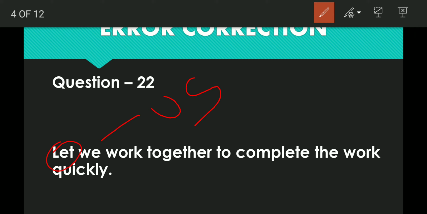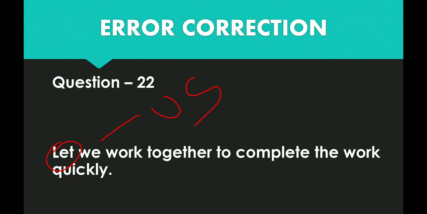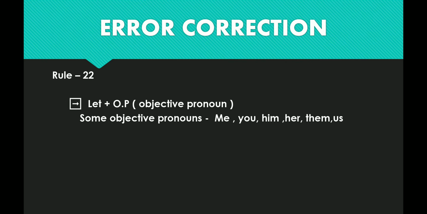Hence the answer will be: let us work together to complete the work quickly. This will be our answer, but we will have to focus on the rule. Let plus OP means objective pronoun. Then we can continue with the sentences. Here are some examples of objective pronouns.